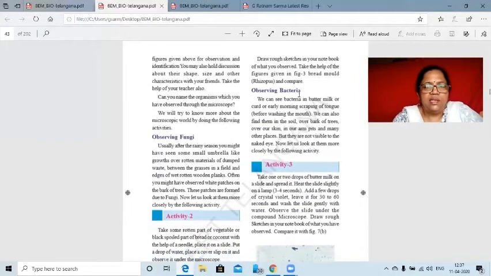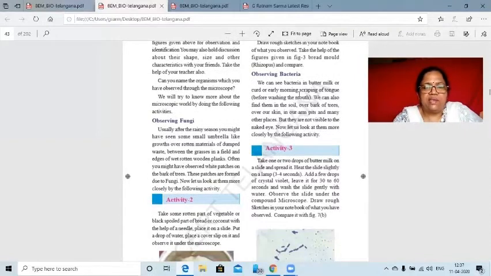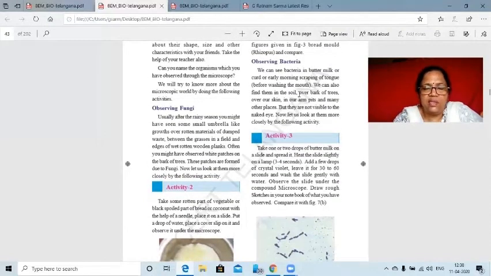And next is the observation of bacteria. See children, we are going through the matter that is given in the textbook. So stepwise also, we are trying to learn them. See, what is the use of this method? The use of this method is that